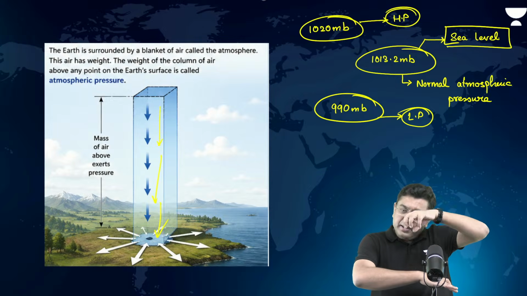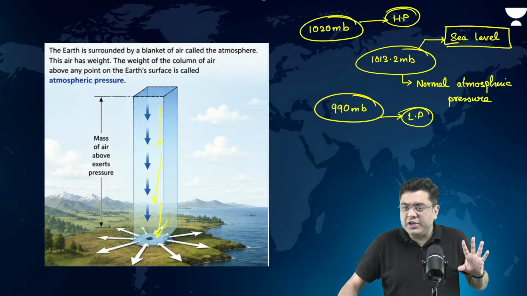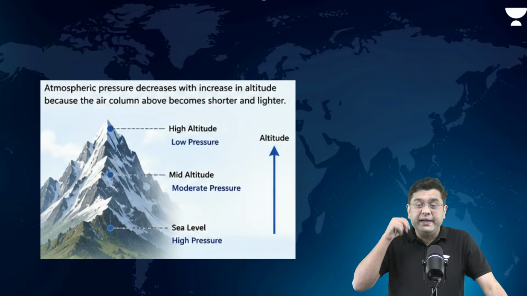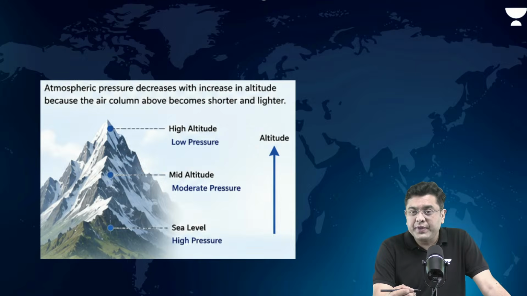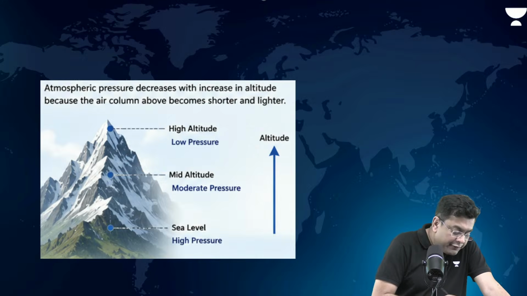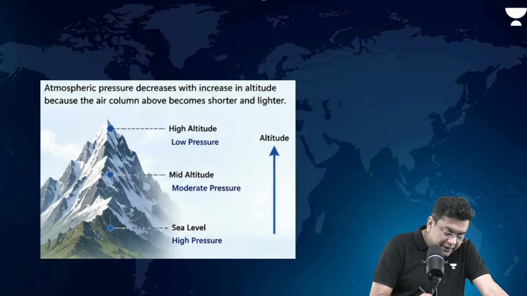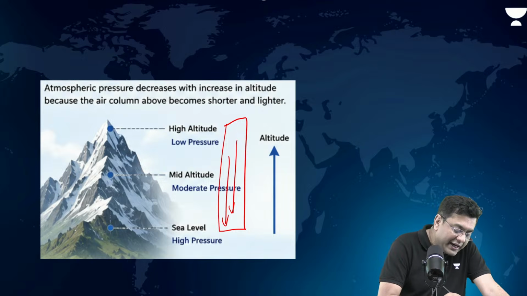Now, what is this pressure once again? Weight of the air extending on the ground surface. That is the case of pressure. Now, what if I move up in height? I move to the top of the mountains. Then, near the sea level, there will be a greater amount of air weight imposed. As you move slightly higher up, lesser weight will be imposed.